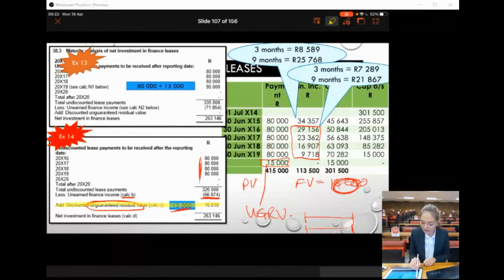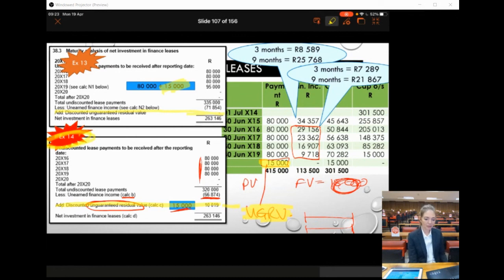And you see over here we didn't have that amount. So because this 15,000 in example 14 was an unguaranteed residual value, we had to disclose it. If it was just a lease payment, a balloon payment, then it would be included. Okay, so Mr. van der Merwe, are you happy with that?